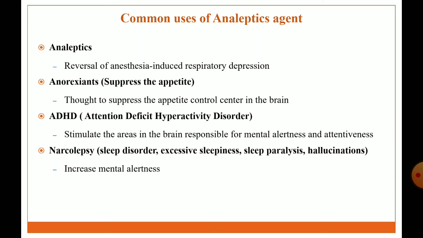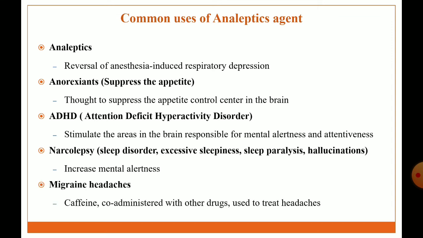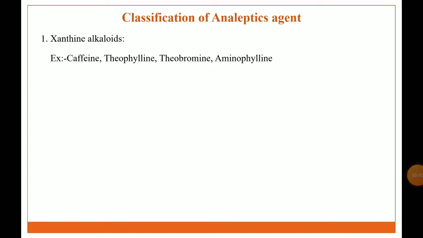Then it is used in treatment of narcolepsy. Narcolepsy means a sleep disorder with excessive sleepiness, sleep paralysis, and hallucination, which can be treated by increasing mental alertness. Then it is also used in treatment of various types of migraine and headache. Caffeine co-administered with other drugs is used in treatment of various types of headache and migraine.